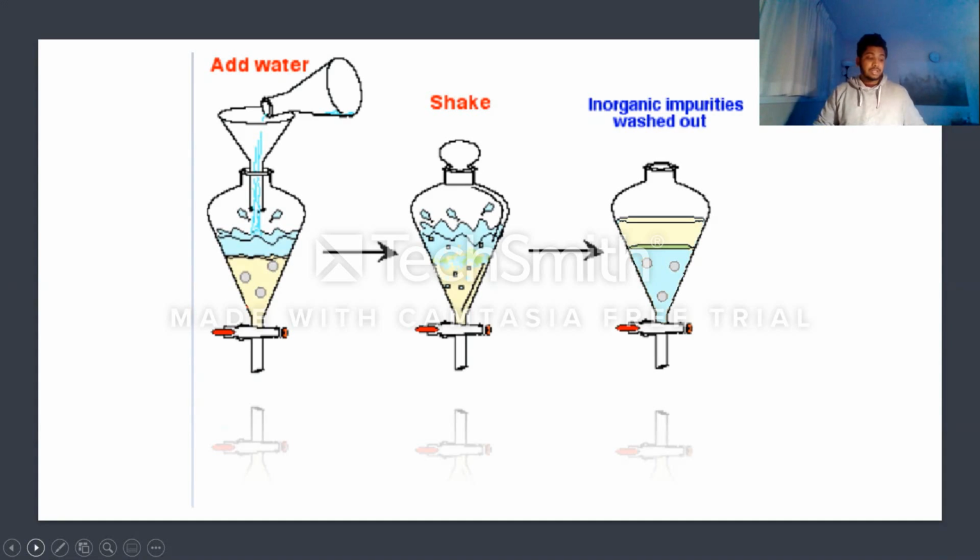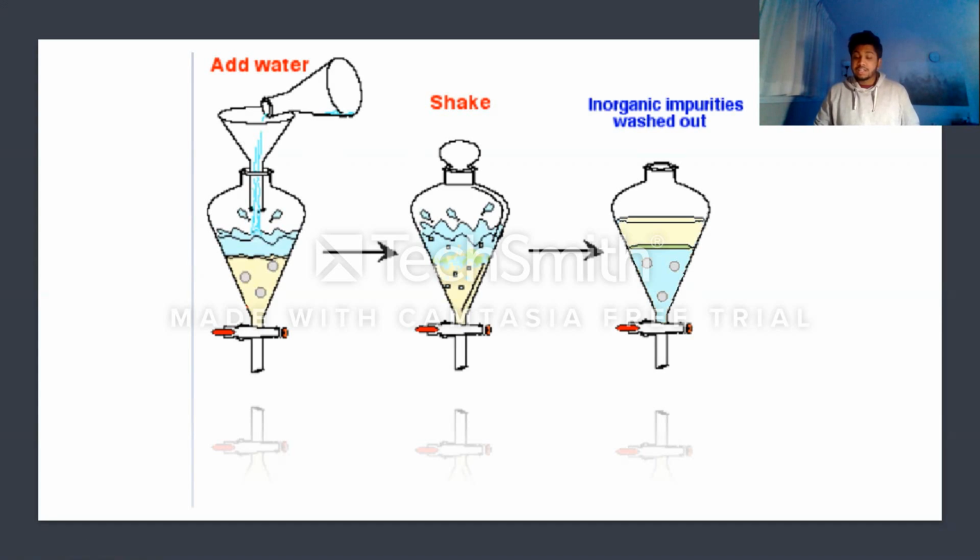So I will be talking about extraction now. Extraction, pulling the desired compound from one liquid phase to another. After the washing is done, the funnel needs to be kept in a resting position so that the liquid can separate, as you can see in the diagram. So in the diagram, first you see that the water is added in the funnel and then shaken, and then the funnel is kept in a resting position so that the layers get separated. Here, the organic layer is on the top because of less density.